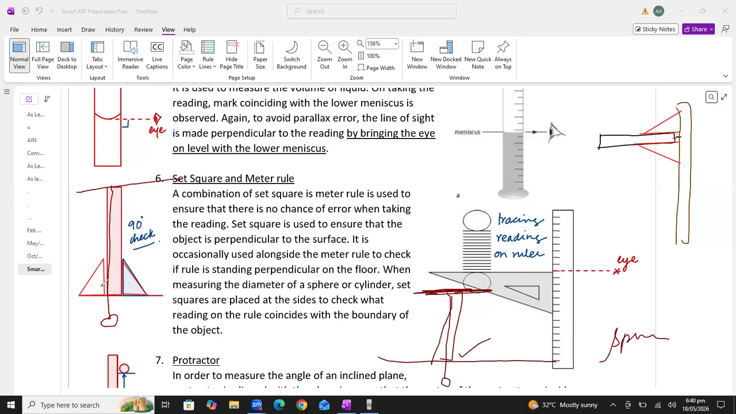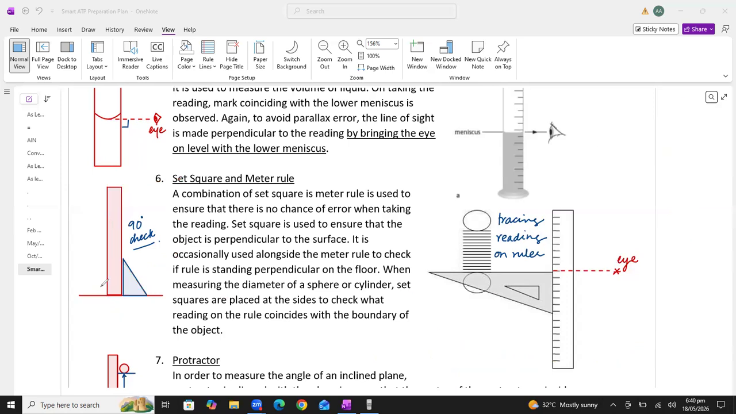But I will urge you to write this set square. That is the easiest method. If the examiner asks you how we can check whether the meter rule is vertical or horizontal, just write the answer: we will use the set square to check whether the meter rule is vertical or horizontal.